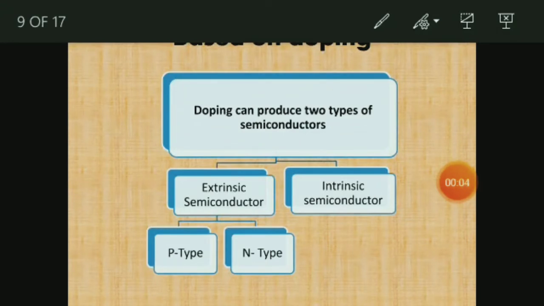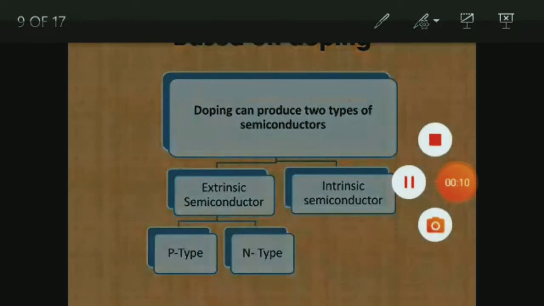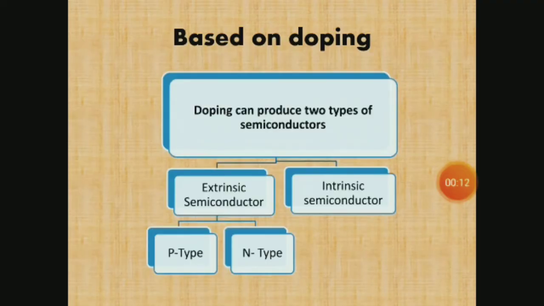Another type of classification of semiconductors is according to doping. Doping means the introduction of impurities into a semiconductor crystal to modify its conductivity. Silicon, for example, can be doped with boron.